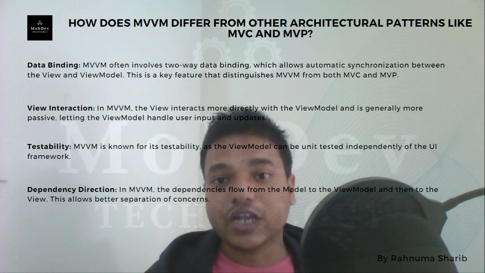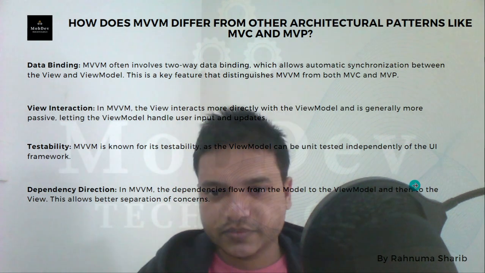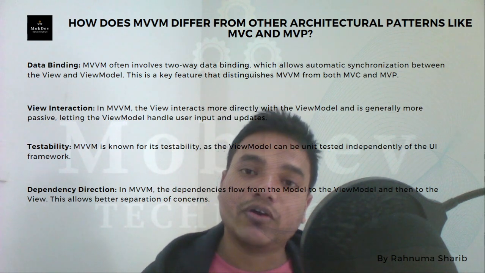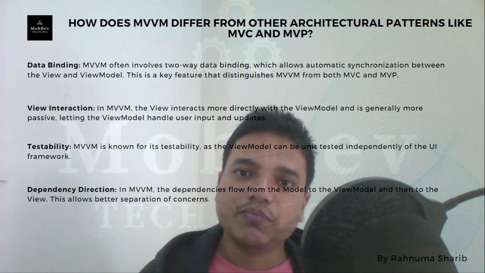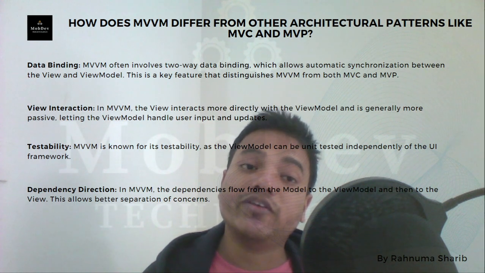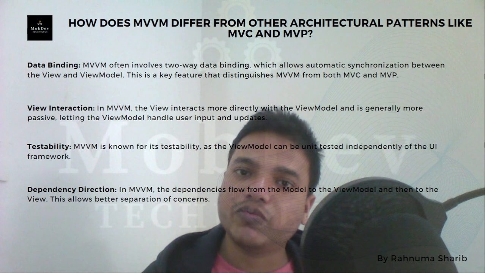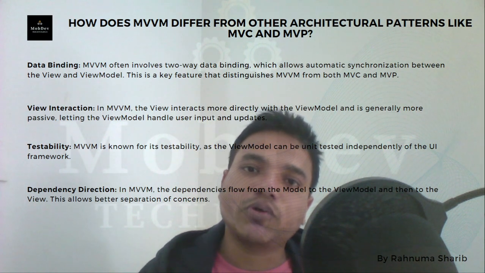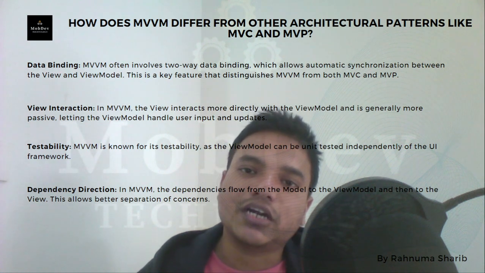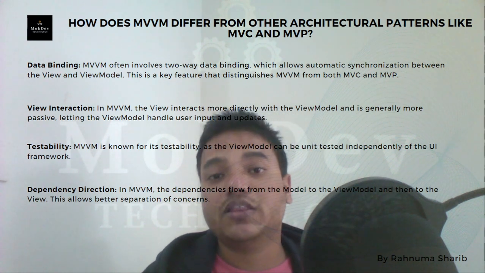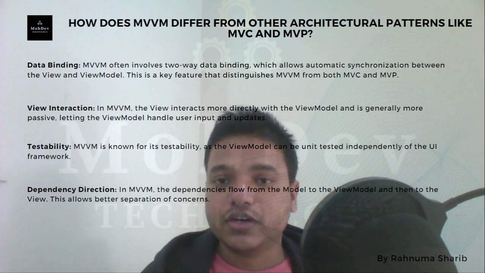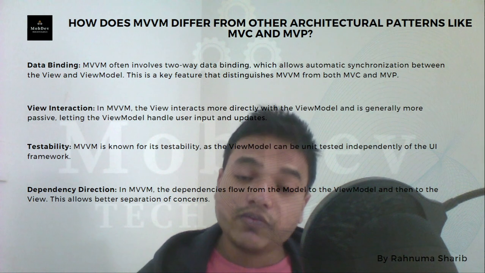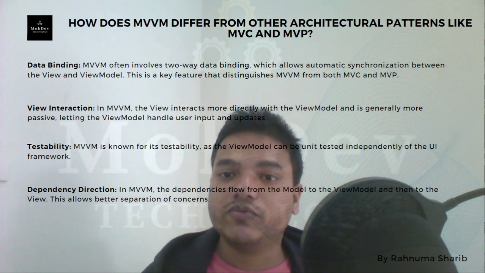You can answer it in a way that the interviewer wants to know. For the best answer, you can say that MVC has a controller which is tightly coupled with the view, because whenever any event is performed on the view by the user, the activity listens to it, and the activity is also responsible for dealing with the view and getting the data from the model. So the view and the controller are tightly coupled. In MVP, no components are tightly coupled, but for communication between the presenter and the view, we need an interface.